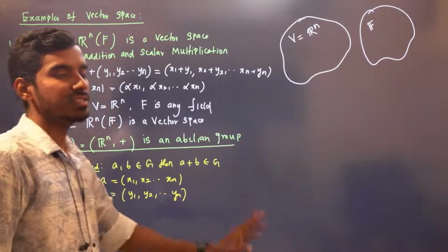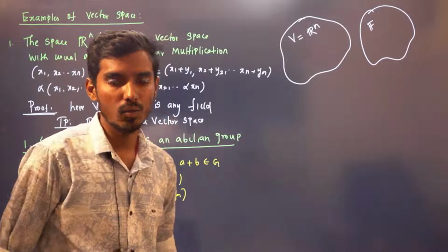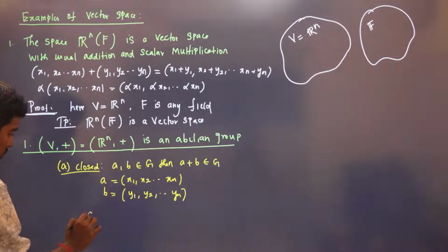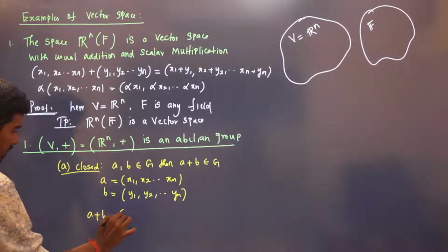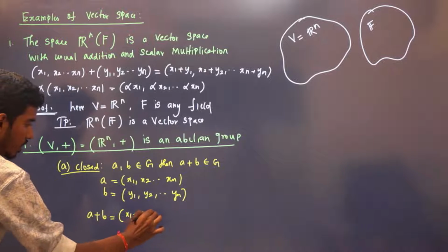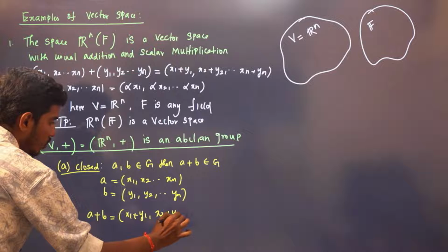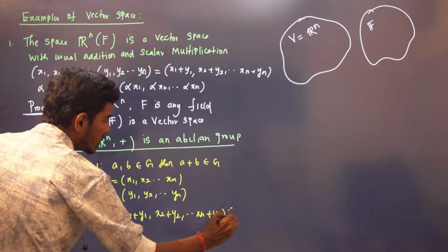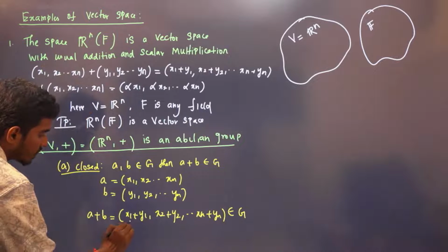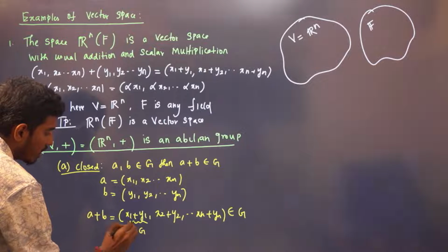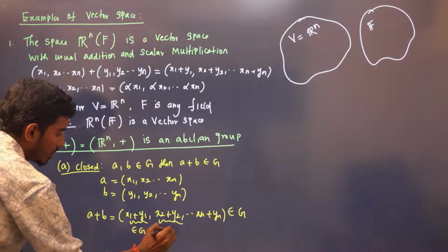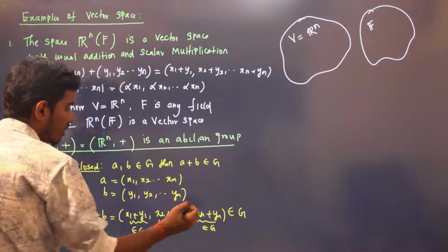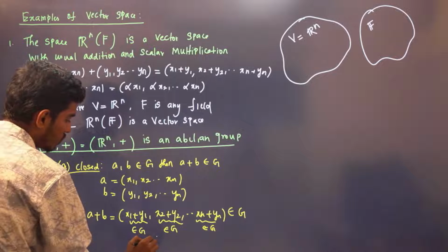If it is a 2-tuple, one element will be a pair, x1 comma x2. So what is a plus b? It is x1 plus y1, x2 plus y2 and so on up to xn plus yn. This belongs to G, because the sum of two real numbers is a real number. Every component belongs to G, so therefore the whole element belongs to G. Therefore it is closed.